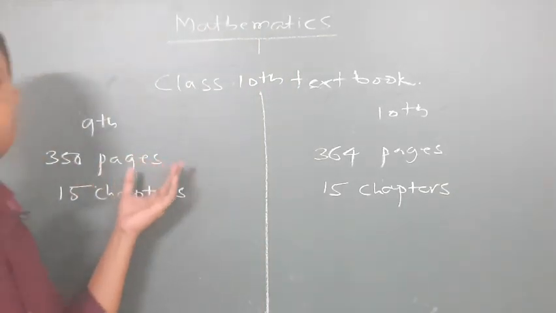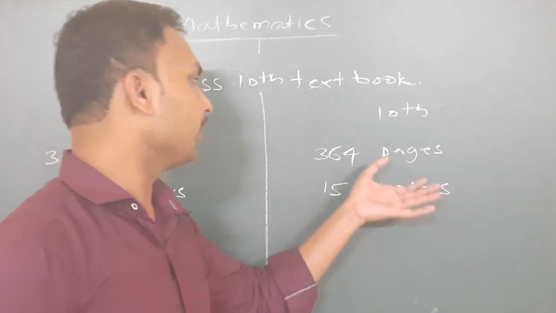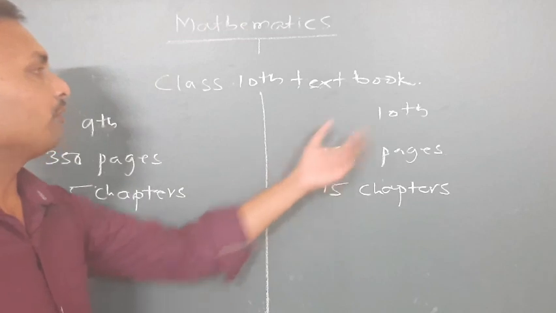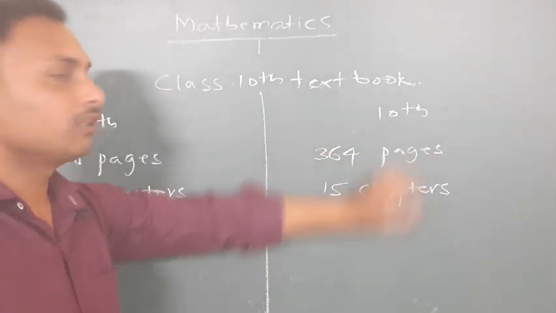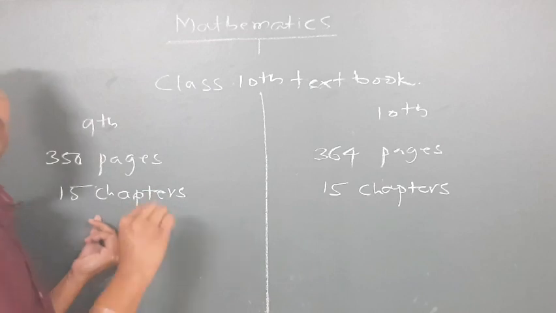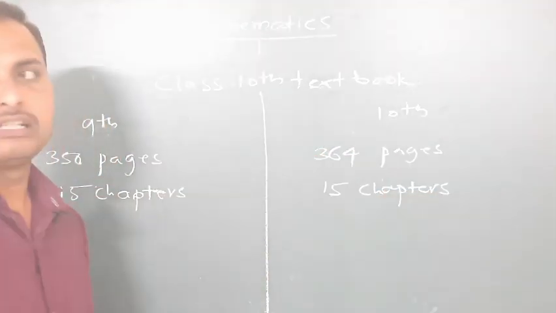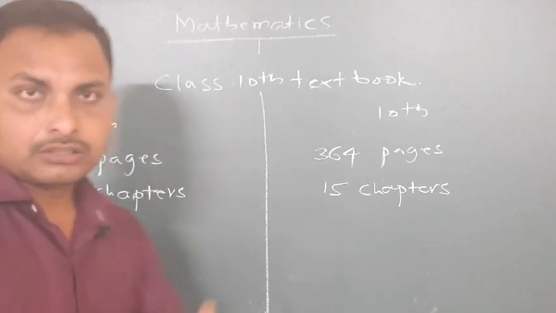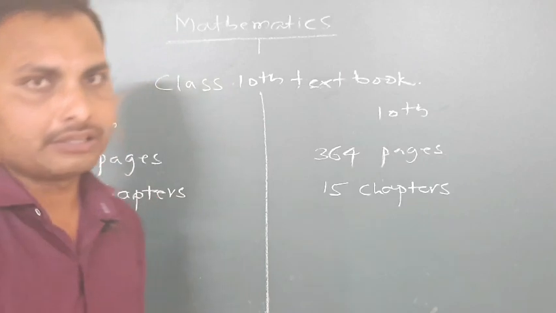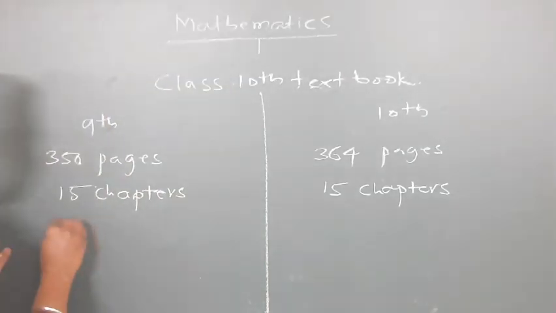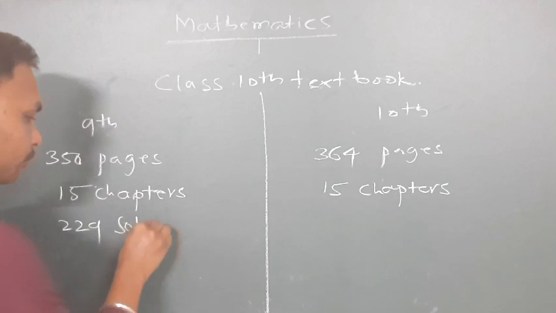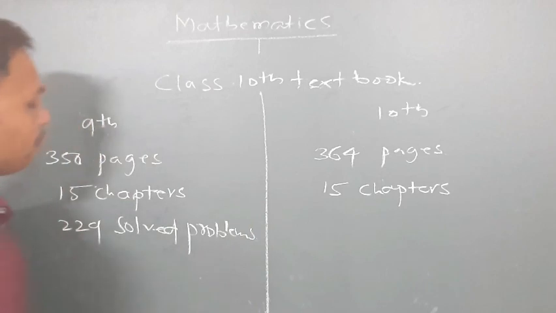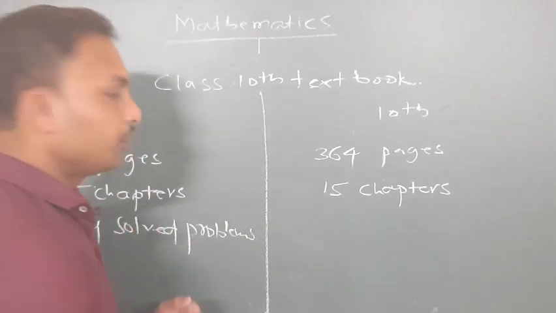So for the 9th you are studying mathematics, and for the 10th also you are going to study mathematics. For 9th the textbook contains 350 pages, and for 10th you have 364 pages. For the 9th you have 15 chapters, and for the 10th also the same 15 chapters. Now how many solved problems are there in the 9th class? It is 229 solved problems in that 9th class textbook. Here how many?